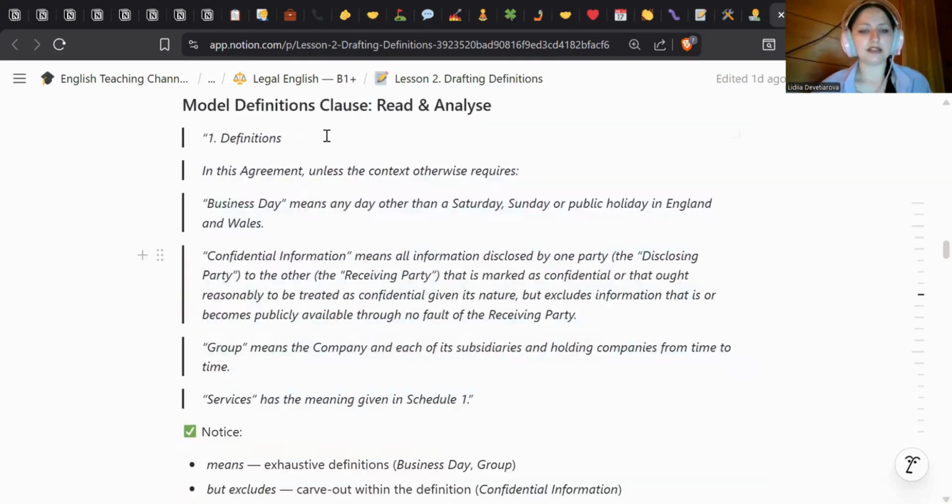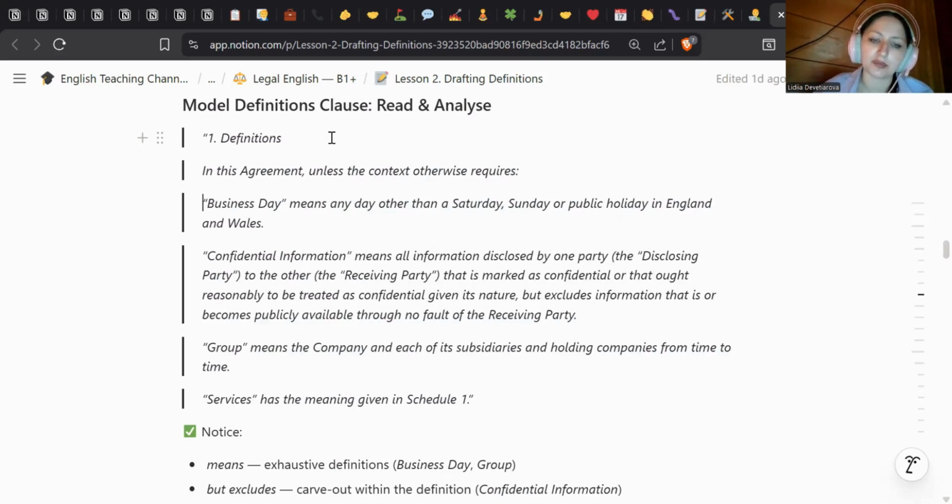So, 1. Definitions. In this agreement, unless the context otherwise requires, business day means any day other than a Saturday, Sunday, or public holiday in England and Wales. Confidential information means all information disclosed by one party, the disclosing party, to the other, the receiving party, that is marked as confidential or that ought reasonably to be treated as confidential given its nature, but excludes information that is or becomes publicly available through no fault of the receiving party.